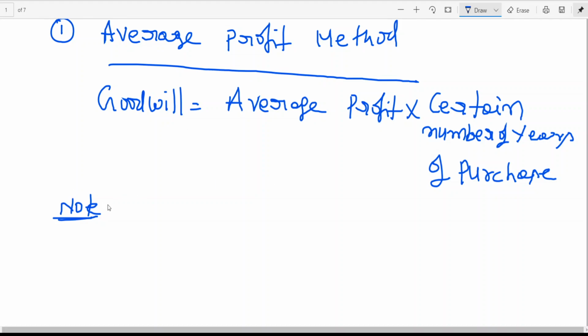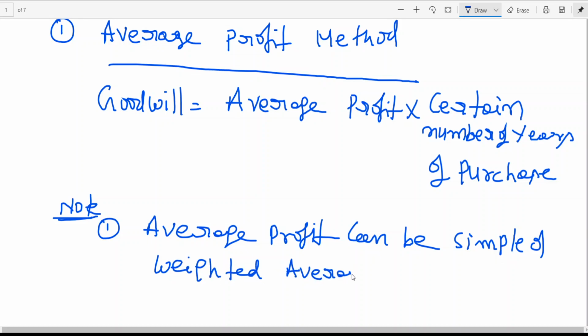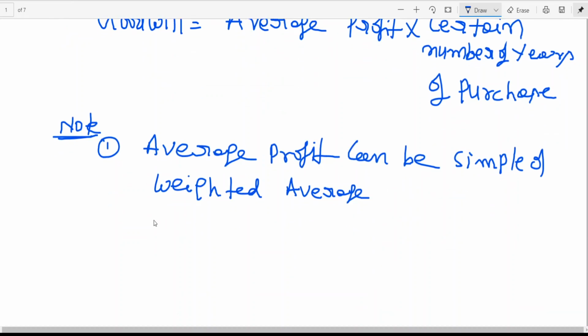So this is goodwill. Now here I want to add a few things. This average profit can be simple or weighted average.